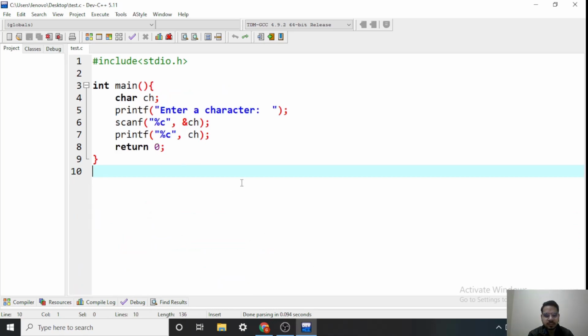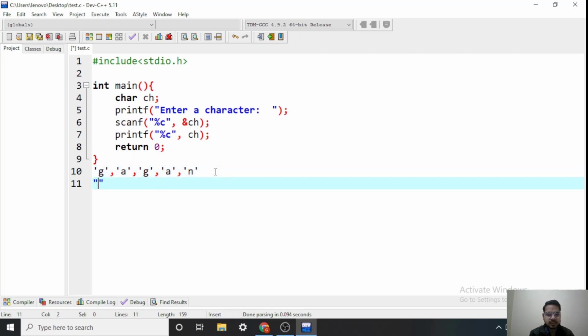Now let's see what is a string. A string is nothing but a sequence of characters. Let's take some characters. Like these are what? Individual characters, G, A, and N. But if I combine them and make a sequence like this, then this is a string. So a sequence of characters enclosed in double quotes is called a string. A string is always enclosed in double quotes. So this is nothing but a string.